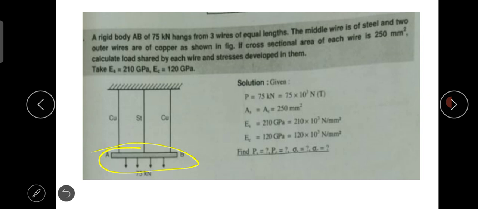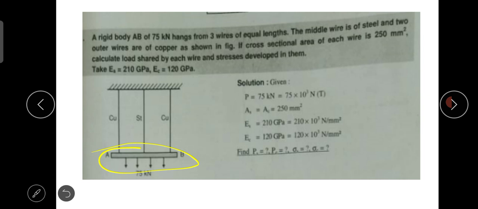As in the figure, there are three wires. Let us say there is a roof. On that roof we have three wires which hold the bar AB with a load of 75 kilonewton. So we have load P equals 75 kilonewton, which converted into newton is 75 into 10 raised to 3. The area of all the wires is the same. Both materials have the same cross sectional area. Then ES is 210 gigapascal, where EC is for copper and ES is for steel.